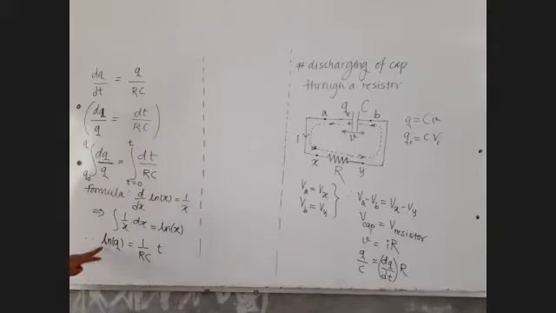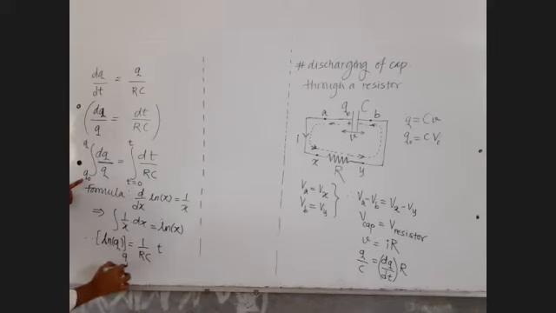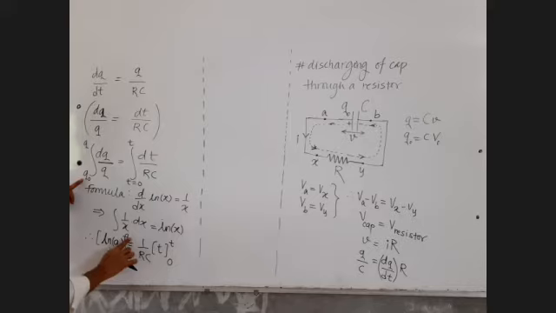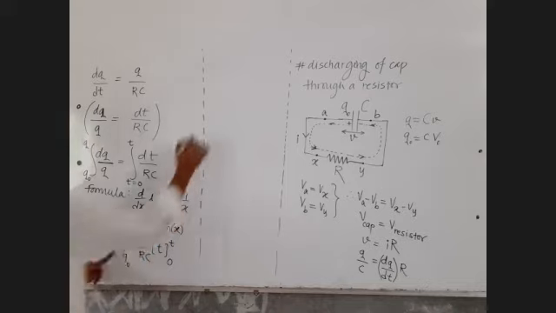Next, these limits. ln q has limits: q0 is the lower limit, initial charge, and final remaining charge q. t has limits: initial time 0, instantaneous time t, instantaneous charge remaining on capacitor q. So log M minus log N, upper limit minus lower limit.